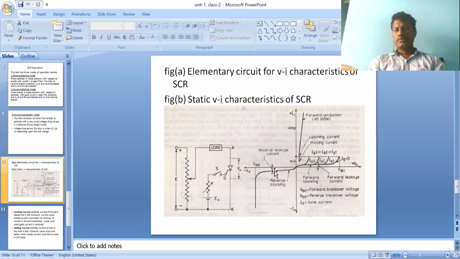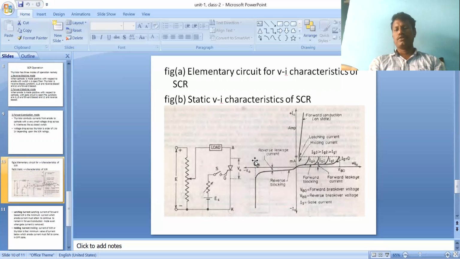Here, since junctions 1 and 3 are reverse biased, a depletion layer forms. Suppose the voltage is increased step by step. VBR is the reverse breakdown voltage.